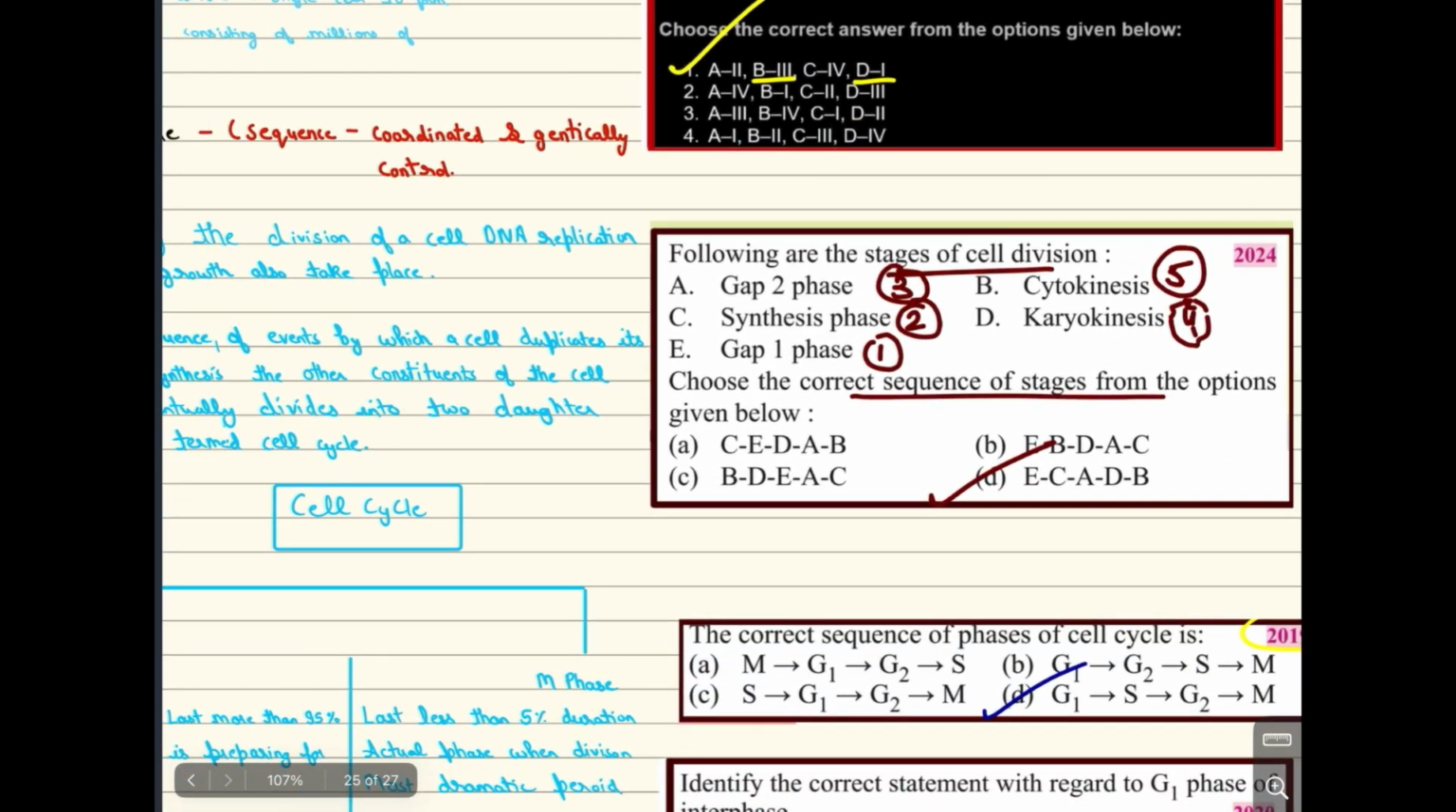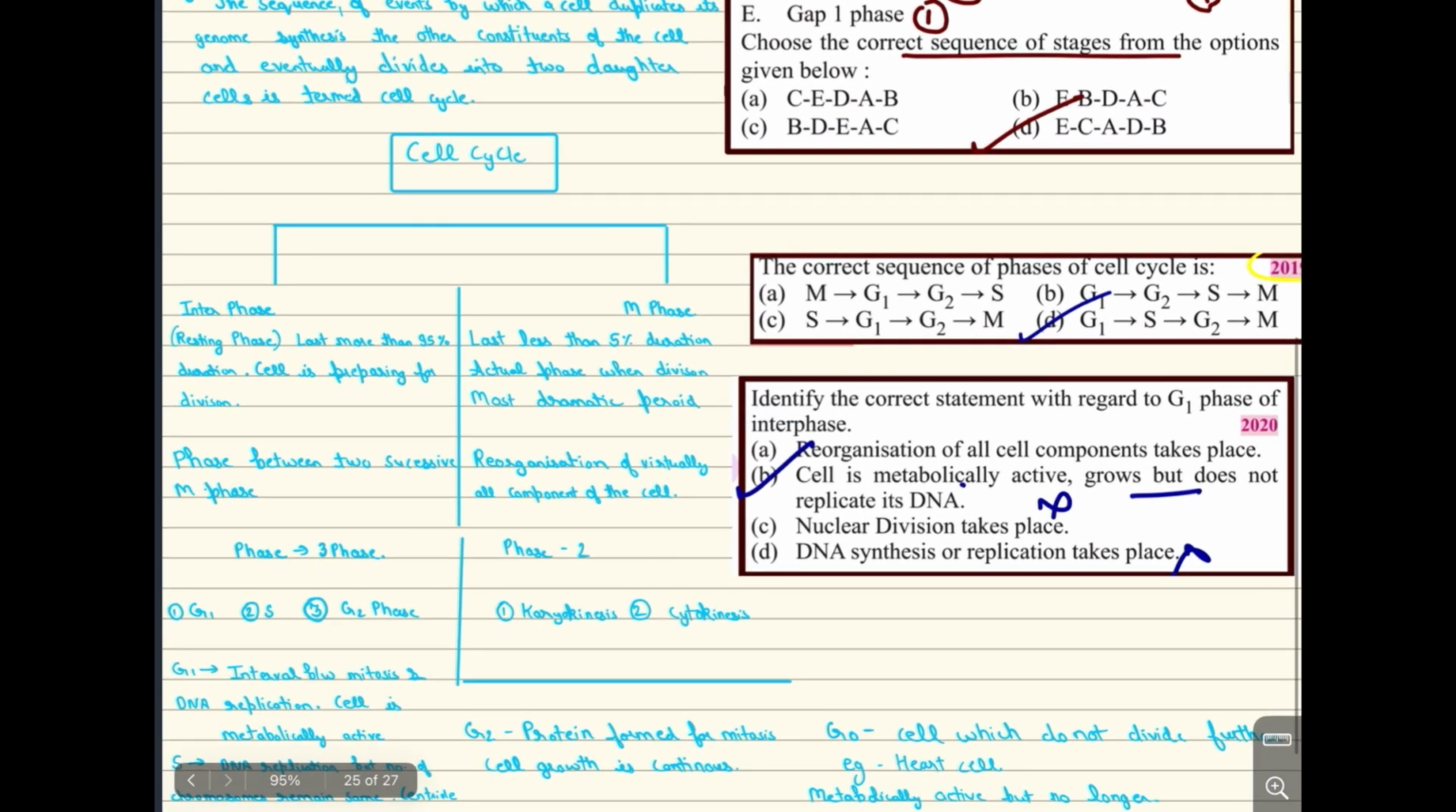Next question. This is a question of NEET 2024. Following are the stages in the cell division: gap 2, cytokinesis, synthesis, karyokinesis, and gap 1. Choose the correct sequence. Now, the first thing is gap 1. We know G1 is there. Then synthesis, then G2, then karyokinesis, and then cytokinesis. The notes are in a very systematic manner. They cannot appeal as beautifications, but they are worthy enough.